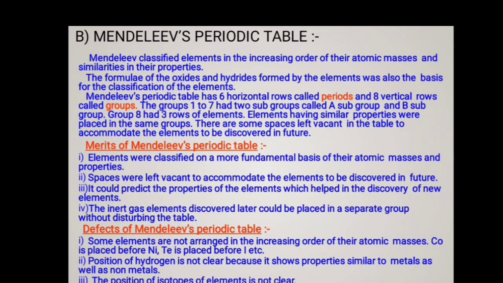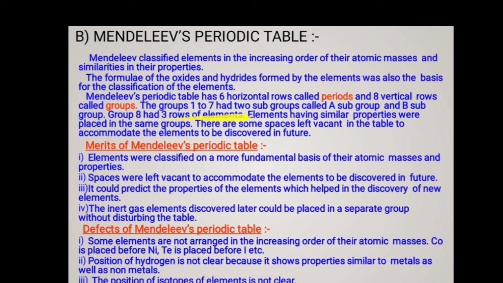See, according to him, he classified the elements in the increasing order of their atomic masses and similarities in their properties. The formulas of the oxides and hydroxides formed by the elements were also a basis for the classification of elements. Mendeleev's periodic table consisted of 6 horizontal rows called periods and 8 vertical columns called groups. Groups 1 to 7 had 2 subgroups, called Group A and Group B subgroups.